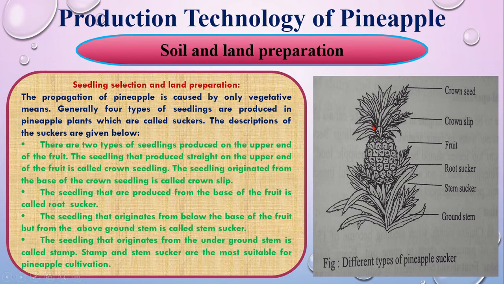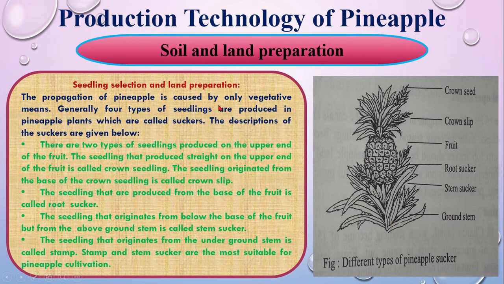So, you see this picture here. You can find this picture in your textbook, and sometimes you can get this picture in your exam as a CQ part or MCQ part. This portion is the crown seed, this portion is called crown slip, this one is the fruit, this one is called root sucker, and this one is stem sucker, and this one is ground stem.